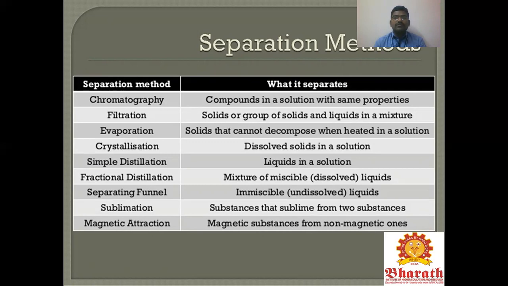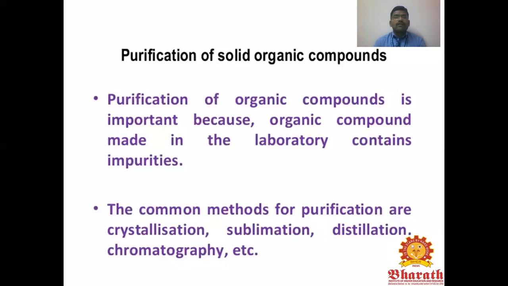Sublimation separates a substance that sublimes from a solid substance. Another one is magnetic attraction, which separates magnetic substances from non-magnetic ones. You have to separate by different types of methods depending on the separation techniques. Another one is purification of solid organic compounds.